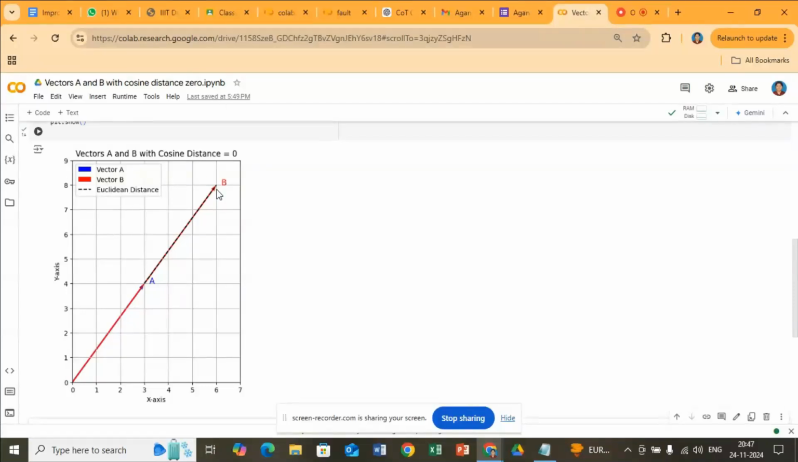Even if the vectors are aligned and the cosine distance is equal to 0, the Euclidean distance will depend on their magnitudes. If the magnitudes of the two vectors are identical and they are perfectly aligned, the Euclidean distance could be 0. The points coincide. Otherwise, the Euclidean distance will reflect the difference in magnitudes.